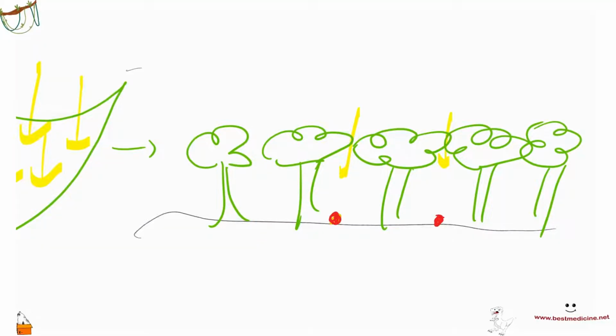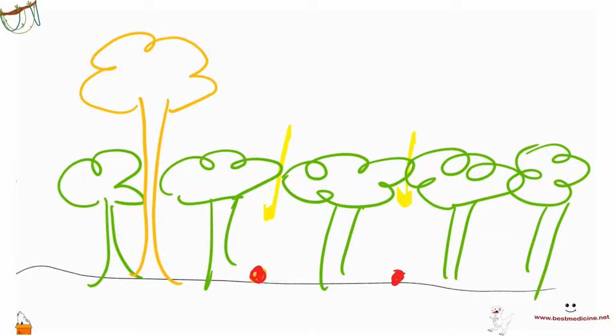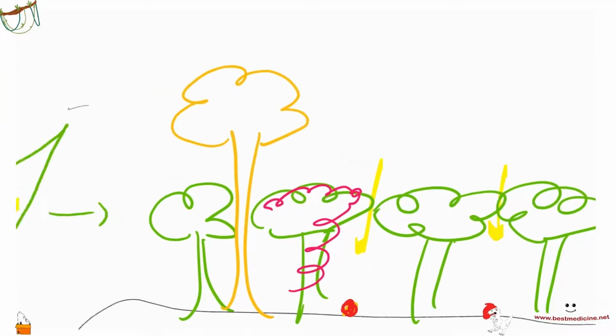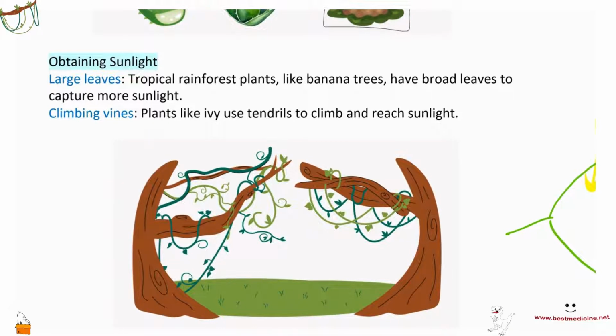That's one adaptation. Another adaptation could be that you have very big plants that are able to overcome these canopy trees. So you could have a very big plant that is able to sort of escape the canopy and be able to obtain sunlight. So that's another adaptation. The third adaptation could be that you could have vines. Vines are able to sort of climb these trees and be able to reach sunlight, okay? So you could have large leaves, you could have climbing vines, etc.